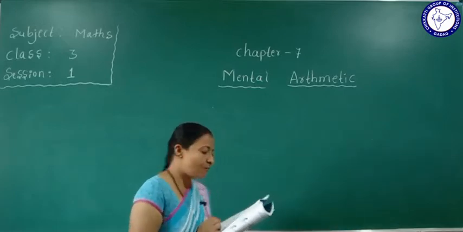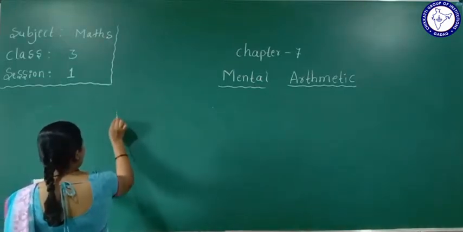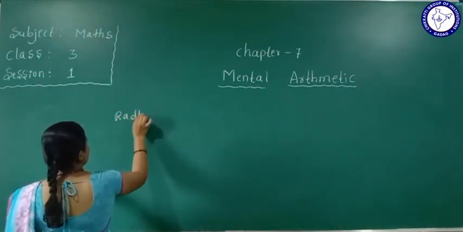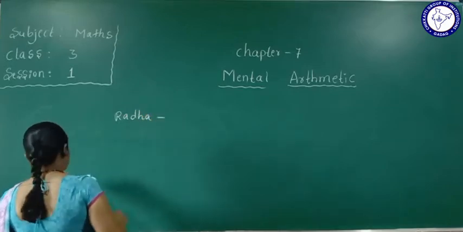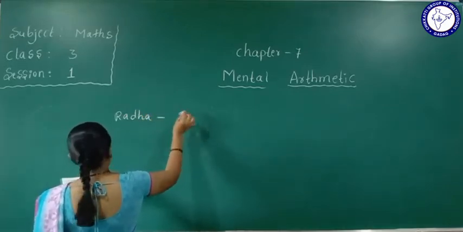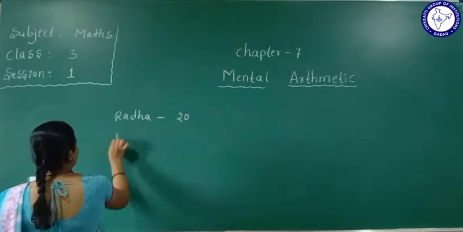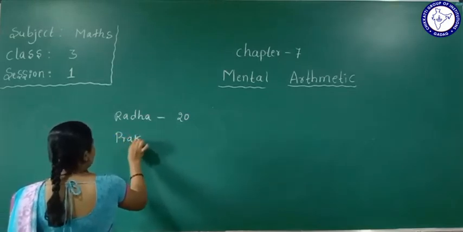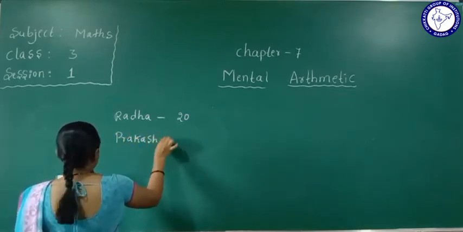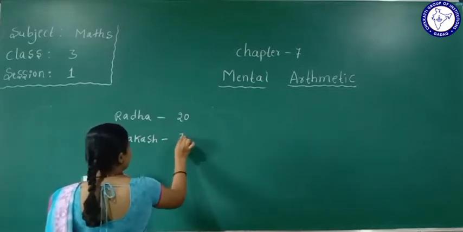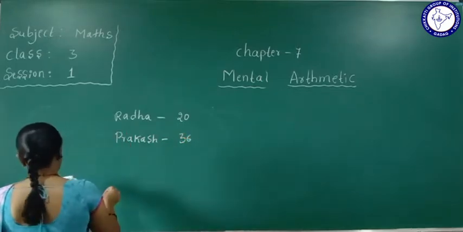Okay, we'll see now. Yes, Radha had 20 tamarind seeds. Okay, Prakash has 36.